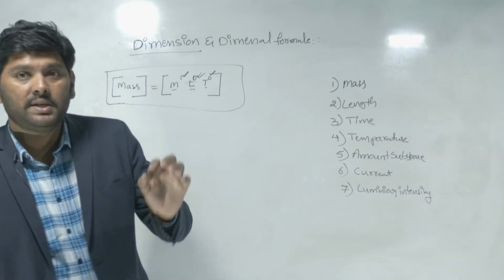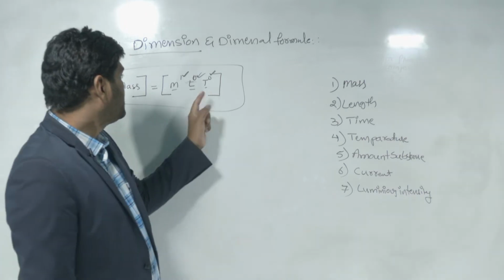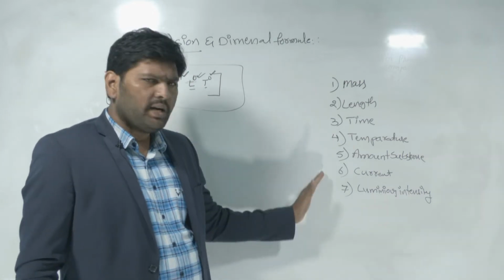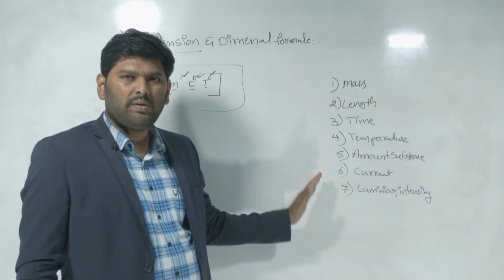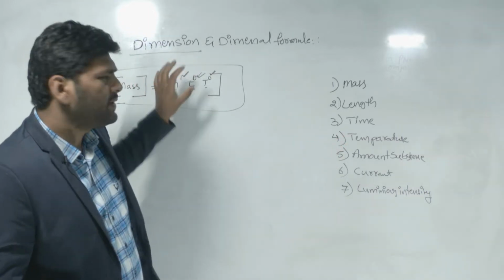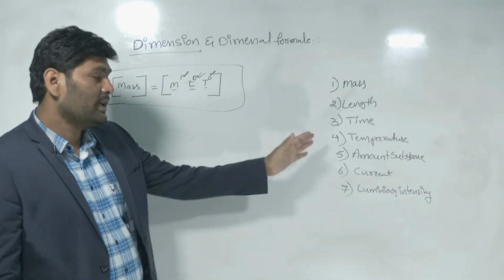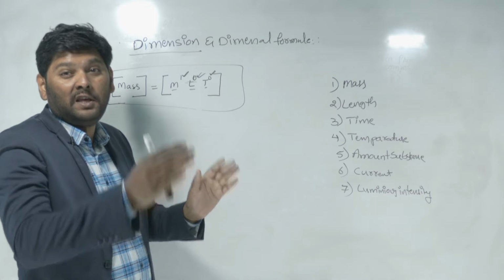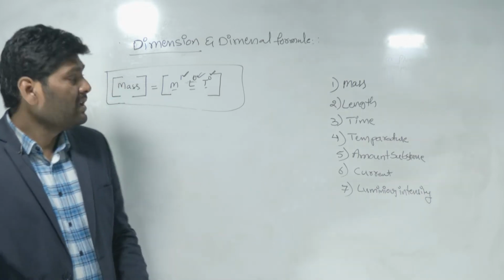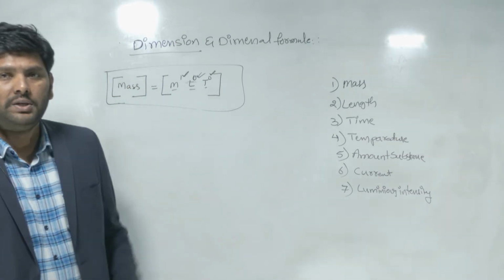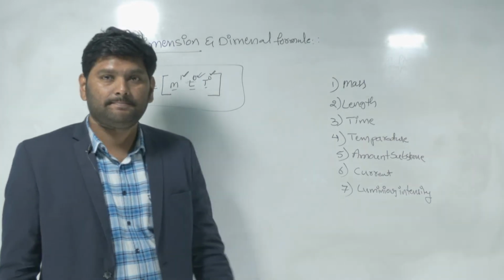Similarly, the length dimension is 0, and the time dimension is also 0. Even remaining quantities can be written, but it becomes very lengthy, so expressing this way with three physical quantities is enough.